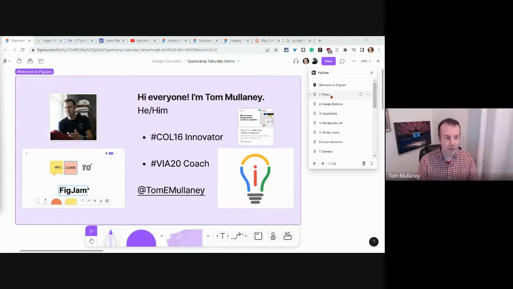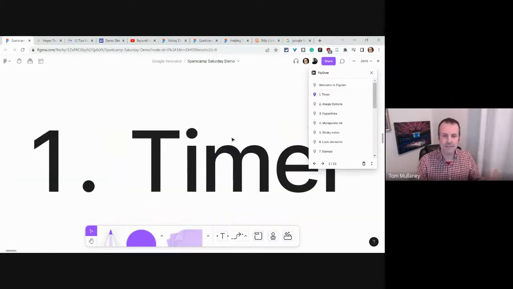And the first thing that we love about FigJam is the timer. Oh, and I meant to say, content warning, motion sickness. We're going to be moving around this infinite canvas quite a bit. So if motion sickness is an issue for you, please know that you may want to look away or think about that for this session. It's not inherent to FigJam. It's just that I use this tool that I'll explain later to guide me around my canvas that could make you motion sickness. Anyway, let's keep going.